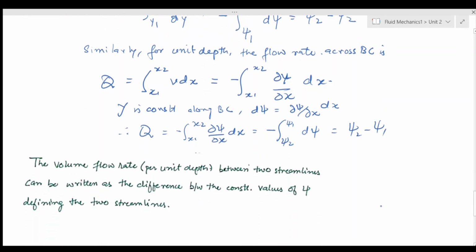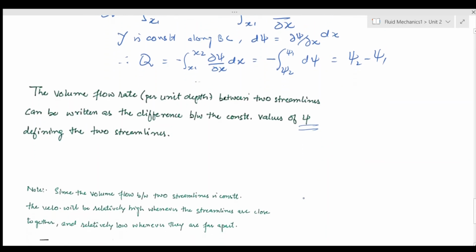So I can say that the volume flow rate per unit depth between two streamlines can be written as the difference between the constant values of psi defining the two streamlines. That is the benefit of using the streamline function. Since the volume flow between two streamlines is constant, the velocity will be relatively high whenever streamlines are close together and relatively low whenever they are far apart.